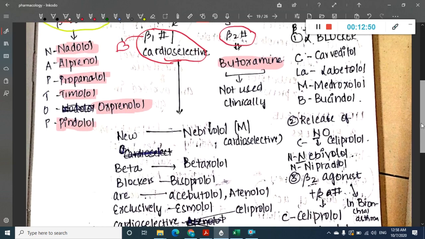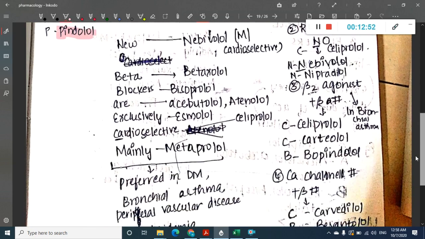Now here we have beta 1 blockers. These are the drugs, and you can see this is nebivolol. The mnemonic for beta 1 selective or cardio selective blockers is: new beta blockers are exclusively cardio selective mainly. N is nebivolol, B is betaxolol, the other B is bisoprolol, A is acebutolol and atenolol, E is esmolol, C is celiprolol, M is metoprolol.